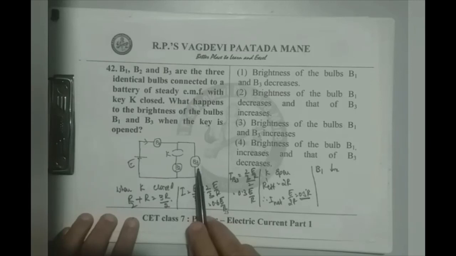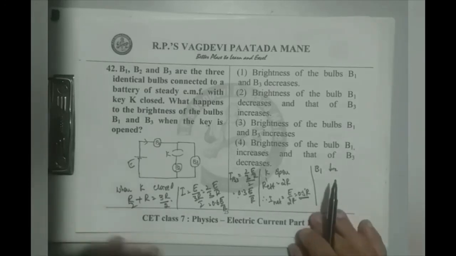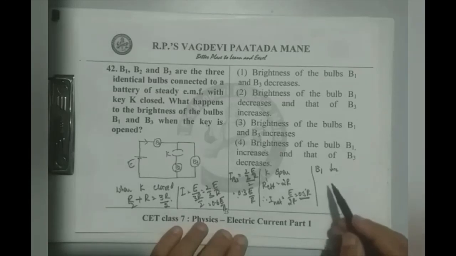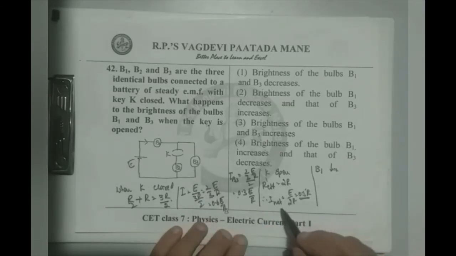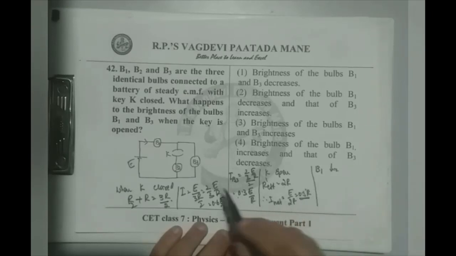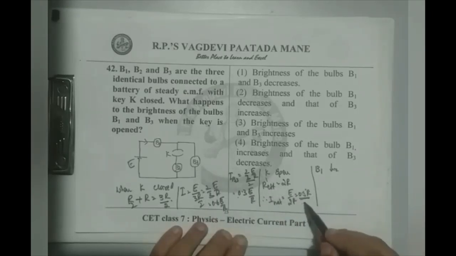Before opening the key, current through B3 is 0.3 times E by R. But once key is open, the current 0.5 E by R flows through B3. That means now B3 gets more current than previously.